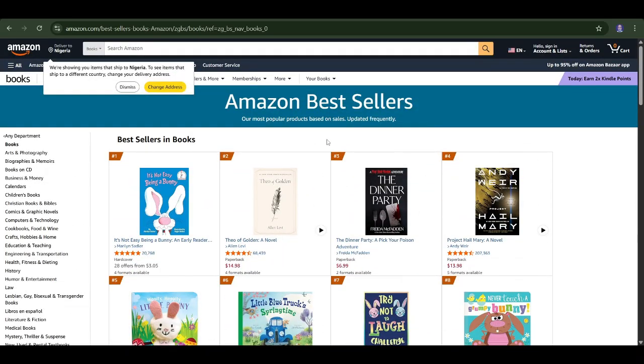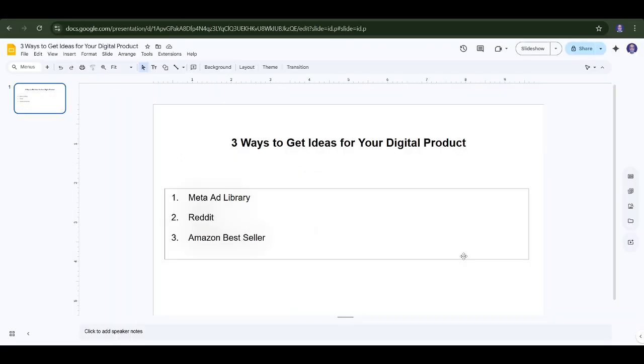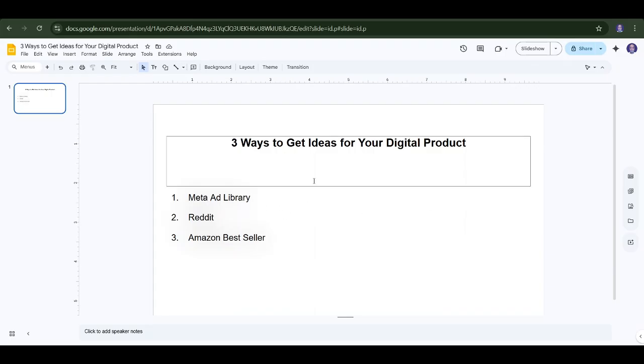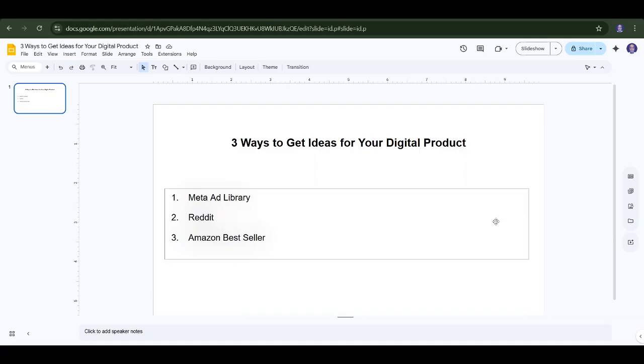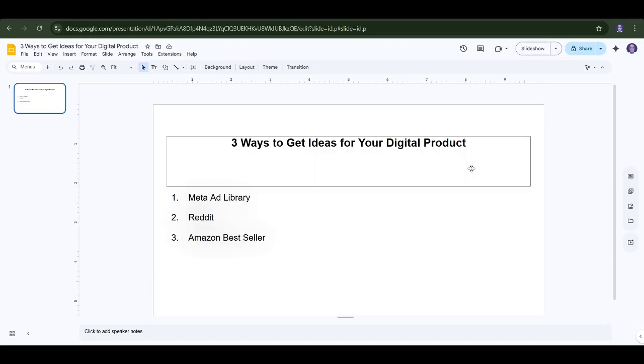So these are three ways you can get product ideas for digital products. Instead of debating what product to create, you can use any of these ideas to get a digital product you can create. So you know that you are working with a proven product that is going to sell in the marketplace. And if you want, I can pick one from any of these ideas and create a step-by-step digital product around it, and how you can launch it and sell it.